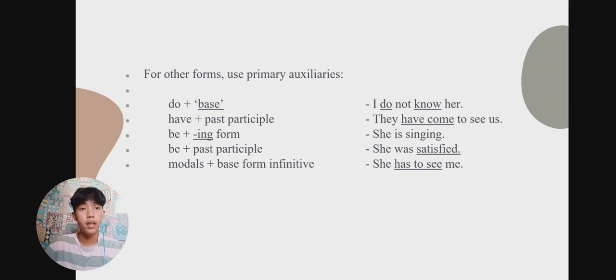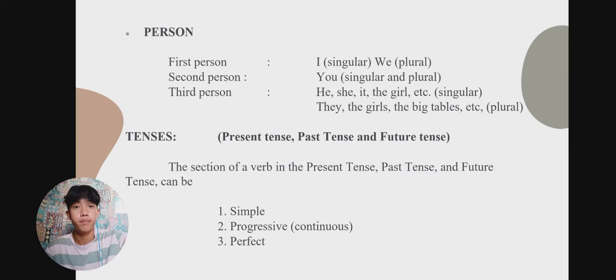Then modals plus base form infinitive. So she has to see me. So has is the modal, and to see is the base form infinitive. So that's all. Those are the examples of two types of verb forms, which are the finite verb forms and the non-finite verb forms.